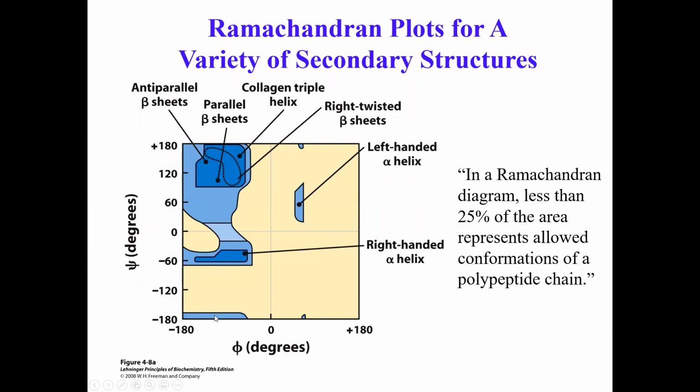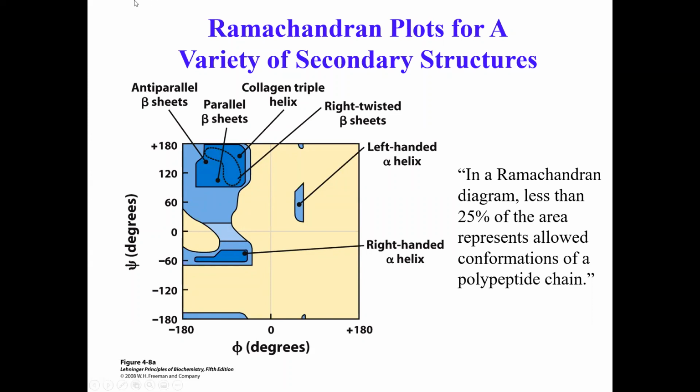So it basically tells you where the secondary structures typically fall. Right-handed alpha helical structures, they all fall in this range of psi and phi angle, okay? The beta sheets, I know that I have not discussed with you alpha helix, beta sheets, any forms of secondary structures, which I am going to discuss in the coming slides. But for now, you just focus your attention on this psi and phi angle.